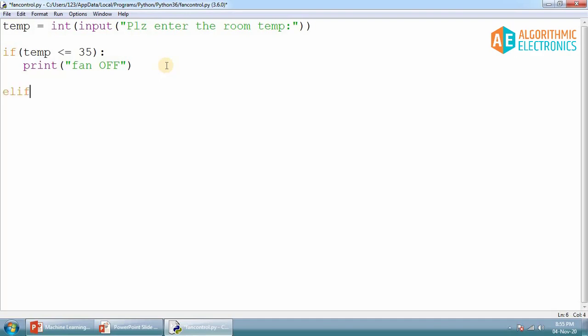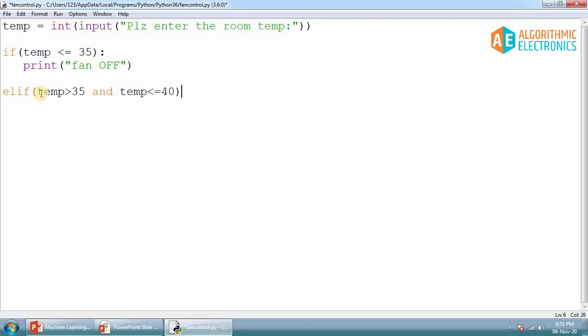Keep in mind we are not using else, we are using else if, that is elif. And here I'll write if temperature is greater than 35 and temperature is less than or equal to 40.